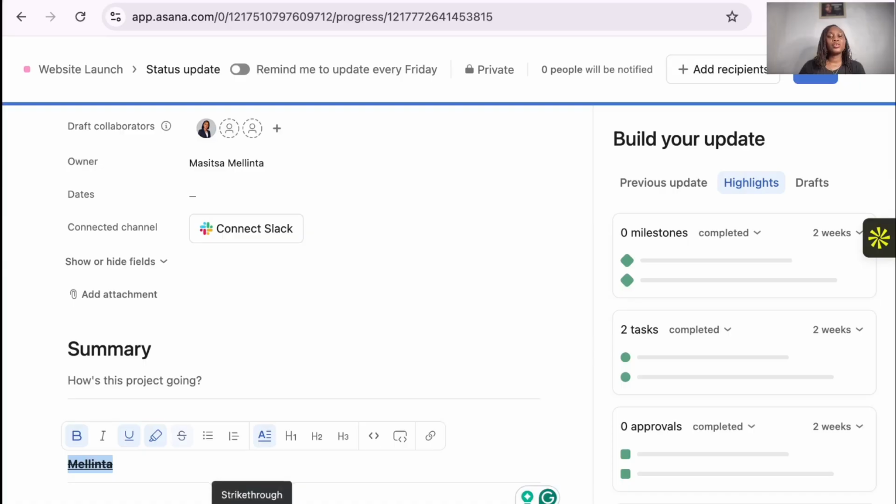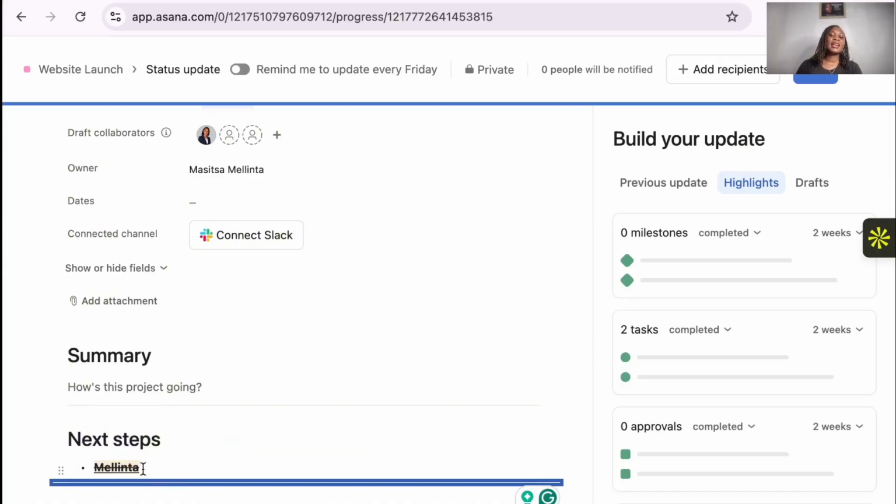Now here you're going to strike through if you don't want that word to be there. If you want it to be a bullet point, or numbered, depending on what you want. If you want to add a quote, you could do that. And then this one is a link. For example, if you have a link and you want to put it right here, you can put a link there. Then this one is for code or code block, depending, and this one is AI. It will assist you with so many options that you want to use. So that is how you do it.